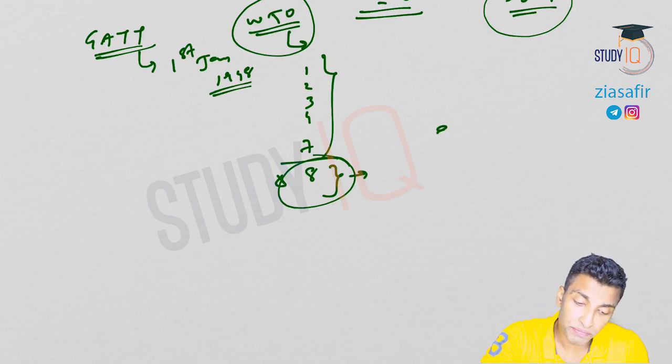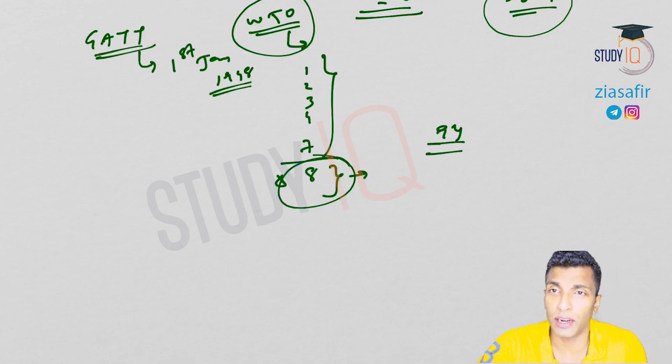Then in 94, the then Director General of GATT, Mr. Arthur Dunkel, came up with a draft final act, which is also known as the Dunkel draft. He concluded this round by incorporating all the discussions of this round so far, all the concerns of developed countries and also the genuine concerns of developing countries.